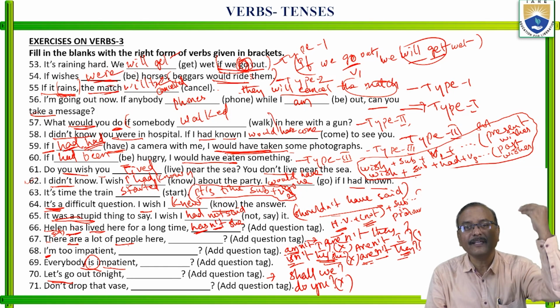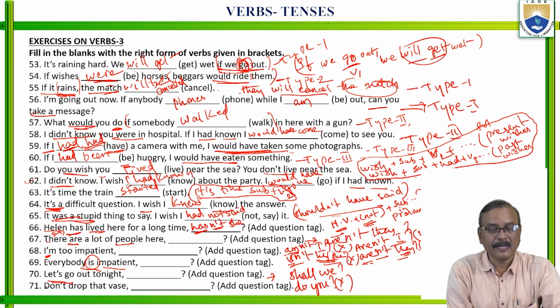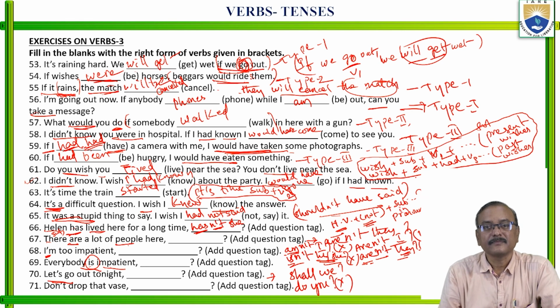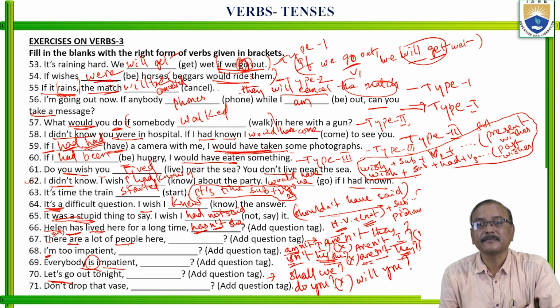They speak of only truths. This is not a truth. This is an instruction which is going to happen in the future. Don't drop the vase. This is future. So what is correct here? Will you. Will you is the correct one.